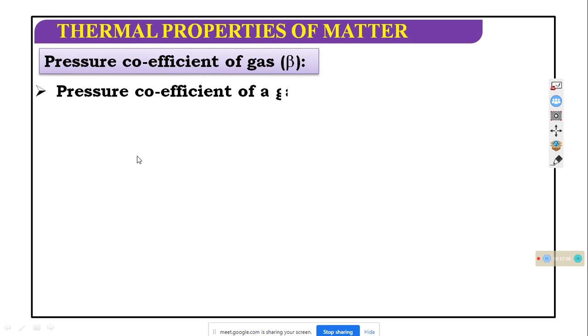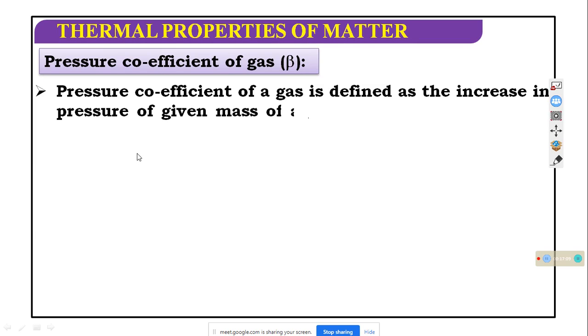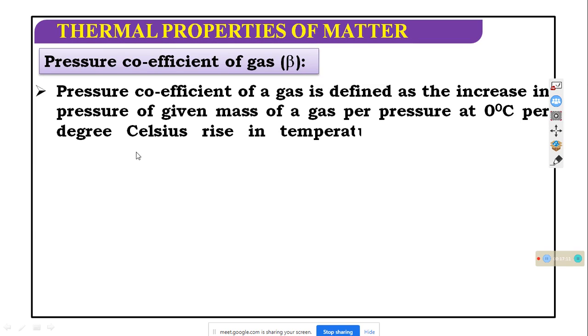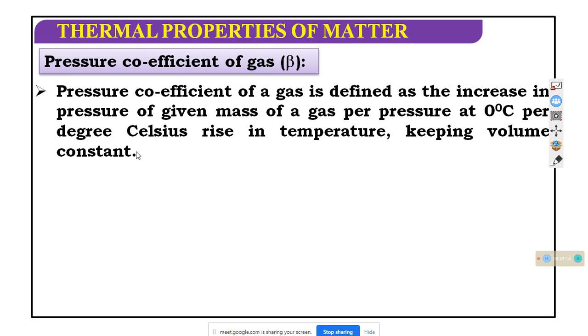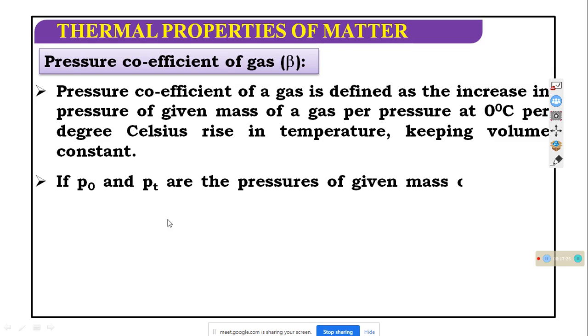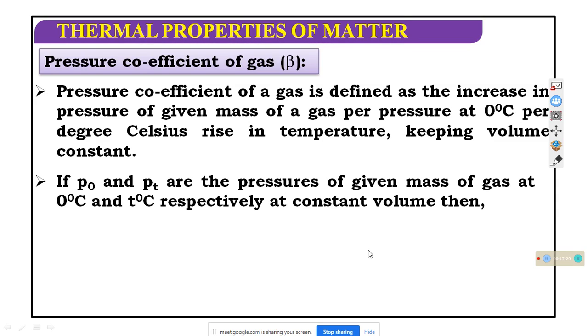The pressure coefficient beta. The pressure coefficient of gases is defined as the increase in pressure of a given mass of gas per unit pressure at 0 degree Celsius per degree rise in temperature, keeping the volume constant. Here we have to take the volume constant. If P0 and Pt are the pressures of a given mass of gas at 0 degree and t degree respectively at constant volume, then beta equals (Pt minus P0), the change of pressure, divided by the initial pressure P0 into t.